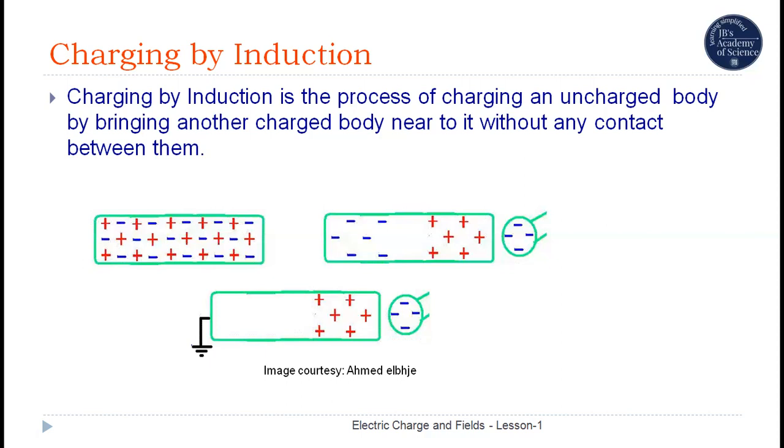Now, if the other end of the body is grounded or earthed, the negative charge accumulated at the other end of the body will be neutralized. And the uncharged body will become positively charged. So this method of charging the body is called charging by induction. So through induction, the opposite kind of charge can be produced on an object.